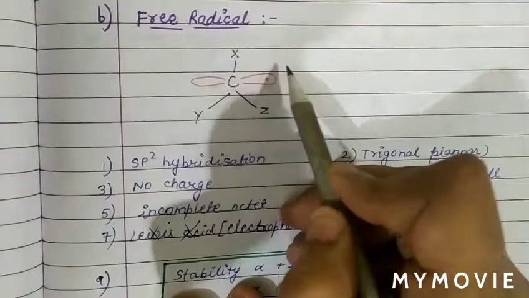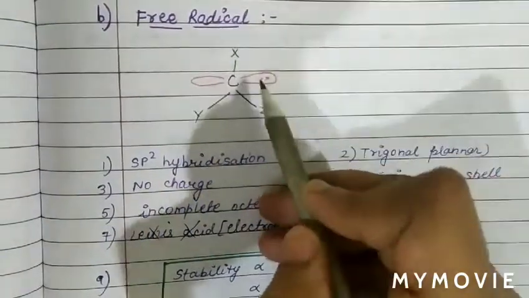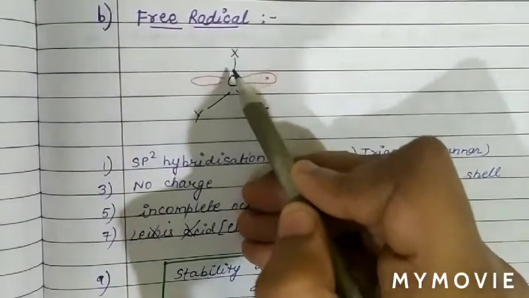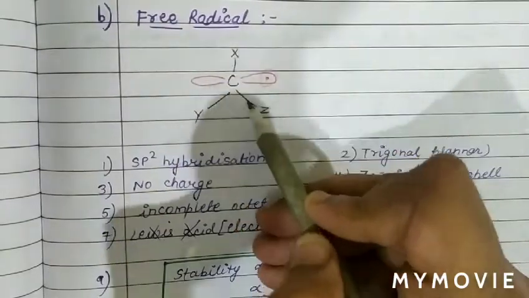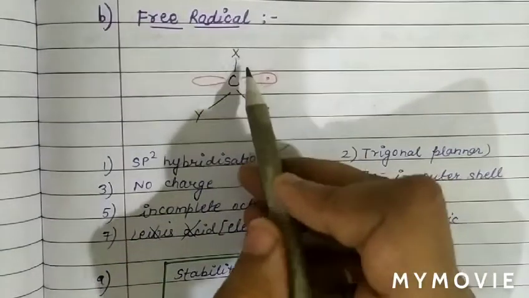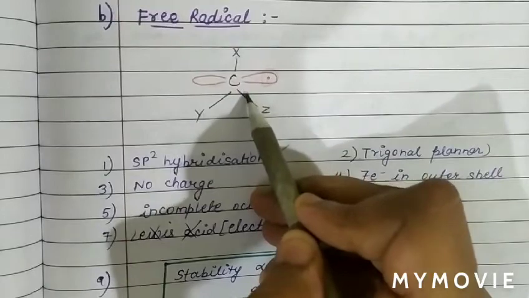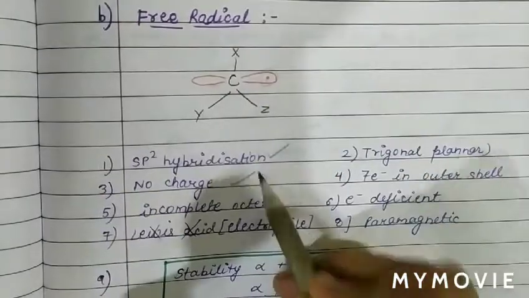But this electron pair will not be counted in hybridization. Now we see the hybridization without this electron pair. We can see there are 3 sigma bonds, 1, 2, 3. Therefore hybridization is sp2. Also, like in the case of carbocation, there is positive charge, but in free radical there is no charge.